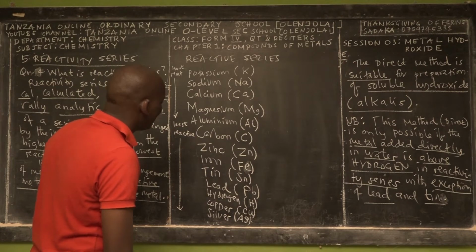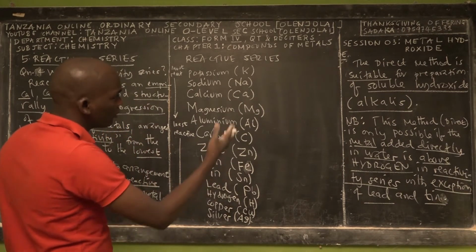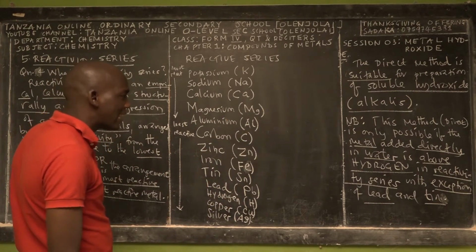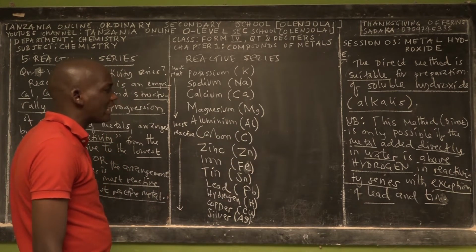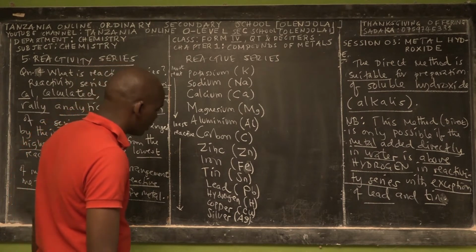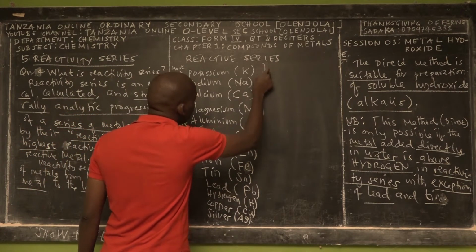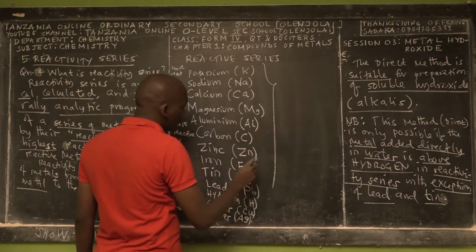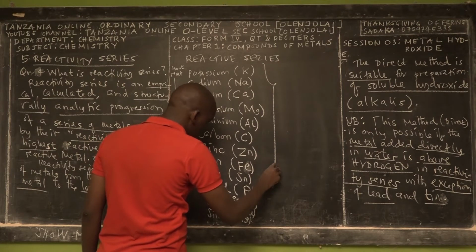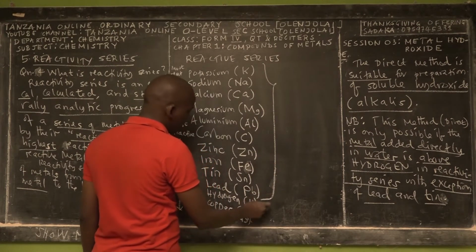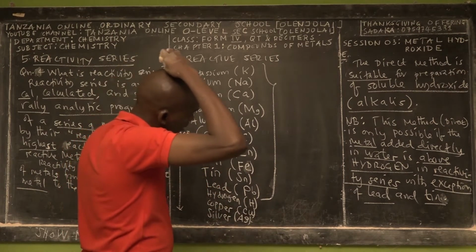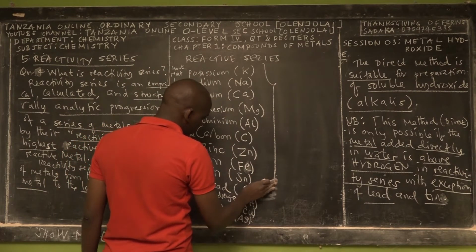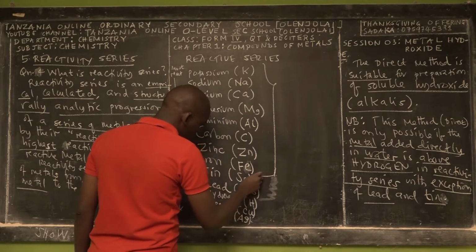What you have to understand from this condition is that the direct method is suitable for preparation of metal hydroxide. The direct method is only possible if the metal added directly in water is above hydrogen. So this group of metals, with exceptions, up to here, but with exceptions lead and tin. So except lead and tin, from here to here.